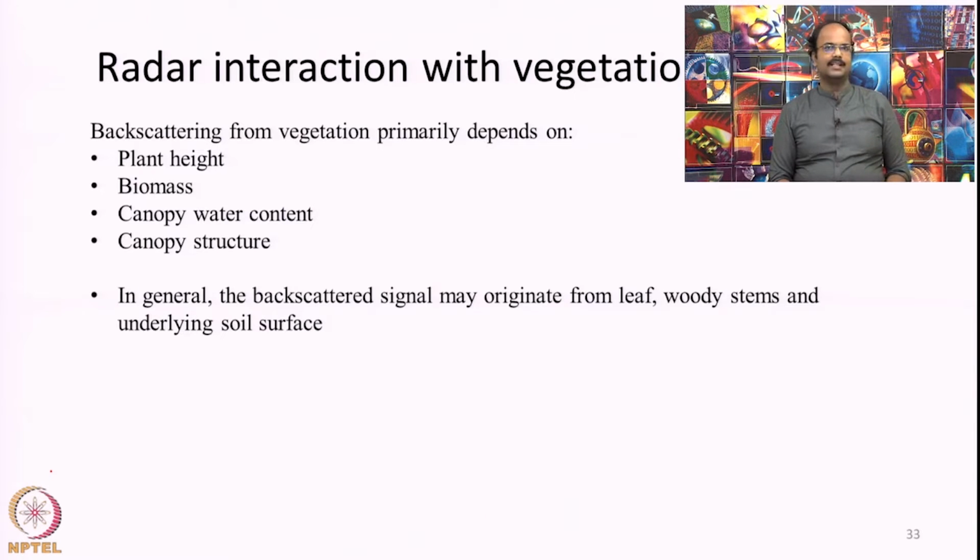Some of the important factors of vegetation are the biomass content, like whether it is dense vegetation or sparse vegetation, the total biomass content, and the plant height, like whether it is a woody or non-woody tree. Woody means huge trees with large stems and barks and everything, while non-woody vegetation means grasslands. These things will influence the backscattering coefficient. Also the canopy structure, whether it is needle-like, whether it is broad-leaf-like, how rough the total canopy structure is.